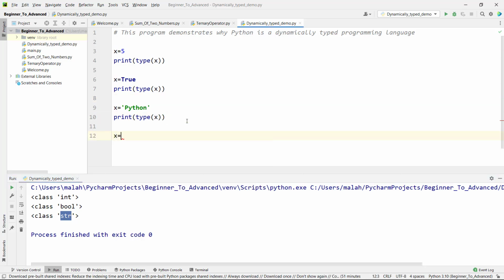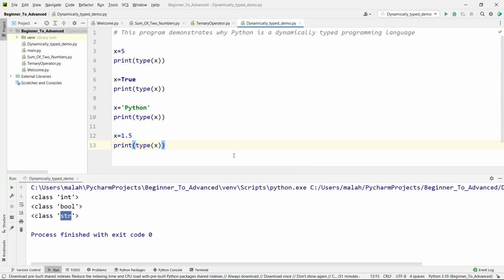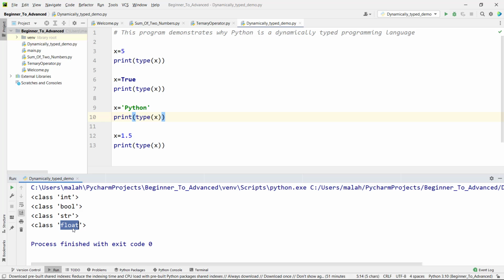Now let's assign a float value. Try to print the data type of the variable using the type function. So now you can see the variable x is of type float. So if you notice here, we don't have to declare the data type explicitly. So let's write the comment. There is no explicit data type declaration.